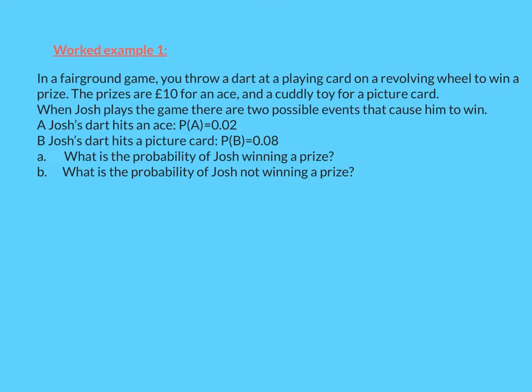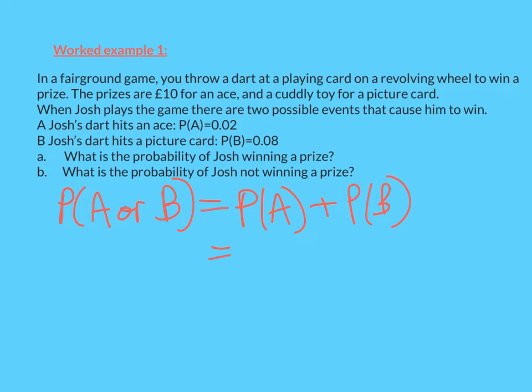So the probability of Josh winning a prize is the probability of hitting an ace or a picture card, and so we write it like this, which is 0.02 plus 0.08, which is 0.1. And that is using our formula, the addition rule for mutually exclusive events.